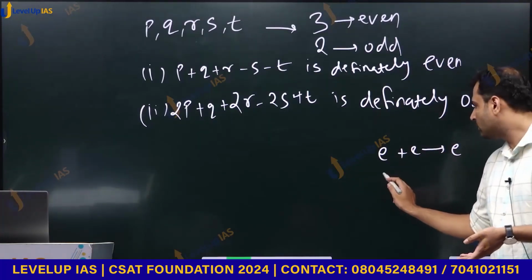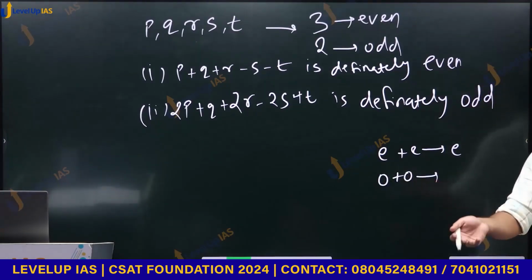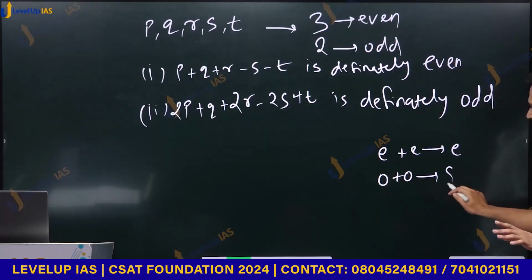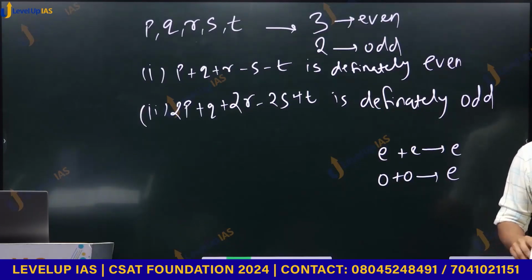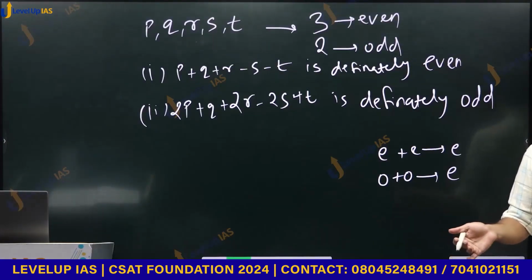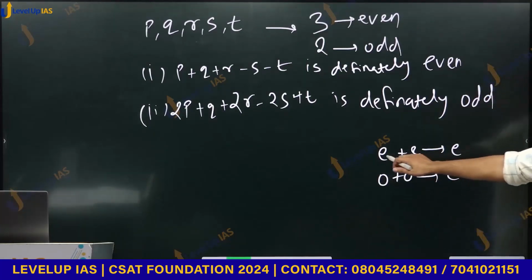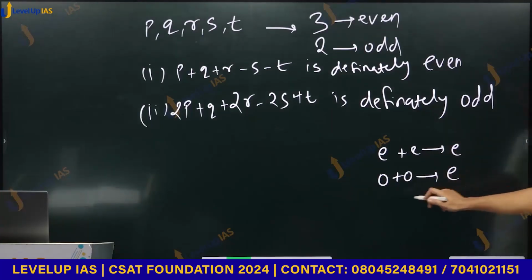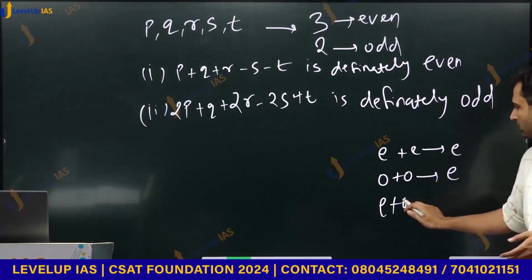Whenever we'll add an odd number to an odd number, we'll get, करके देख लो, 3 plus 5 is 8, even number. Whenever you have doubt, करके देख लो, कोई एक एग्जांपल ले लो. Any two odd numbers you try and add, 1 plus 3 is 4, then take 9 plus 11 is 20, even number. So even plus even is even, odd plus odd is even, and the third case is even plus odd or odd plus even.